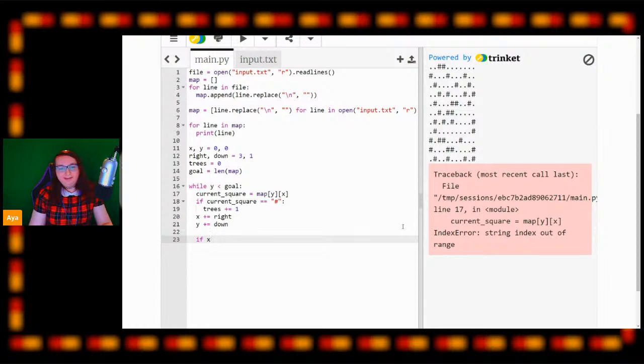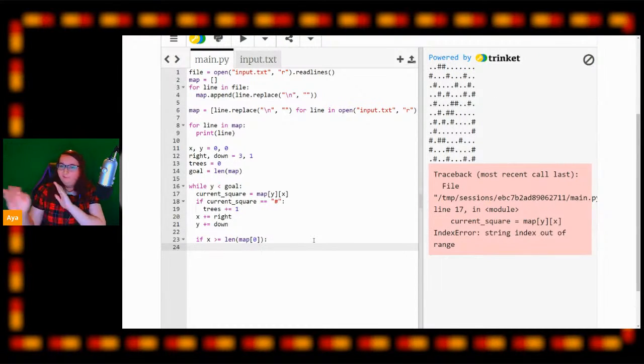And we can do that by saying if our x position is greater than or equal to the length of the string, we know that we are off the map. Because if our string is of length 10 and we are at index 10, we are too far off, because the highest index there would be 9, because remember we start at 0. So we're going to be going off to the right. So if our x position is larger than the length of map 0, and that's saying the first line of the map, then we know we are off the map. So now we have to bring ourselves back onto the map.